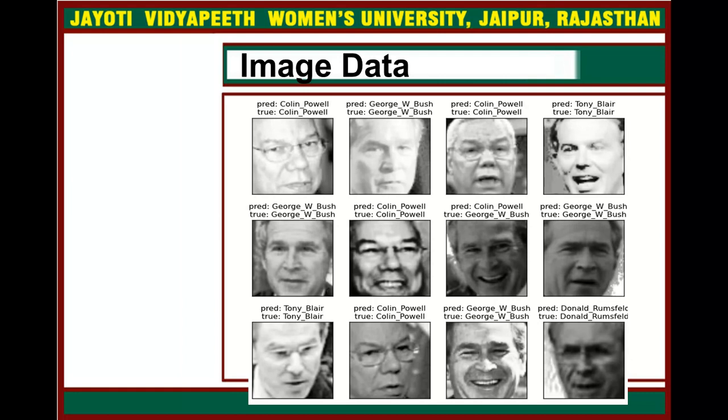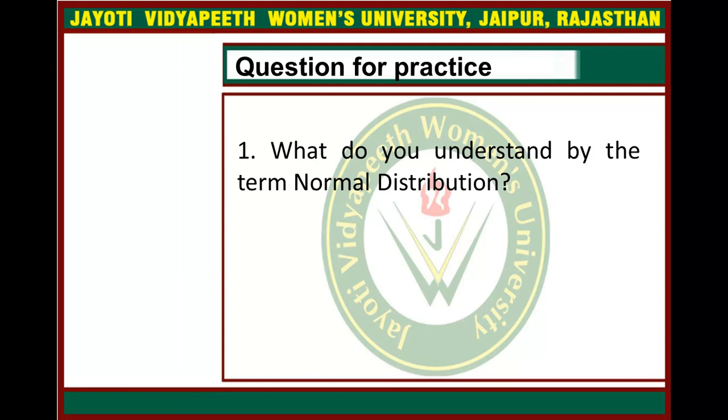Okay, so you can see these are similar faces, like this one and this is for George Bush, and sometimes front face or back face. So we are just comparing the image data of the other person. Like if you are seeing that these two pictures are the same, but still in the database it is not stored that way, they are treated as different. Okay, so this is all about today's lecture, and this is a question for practice.